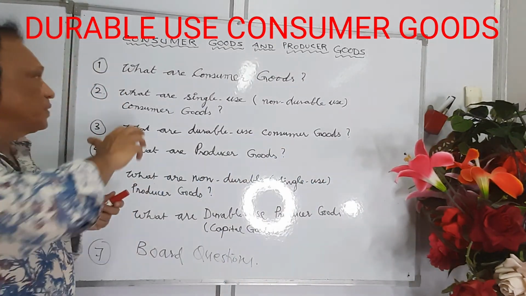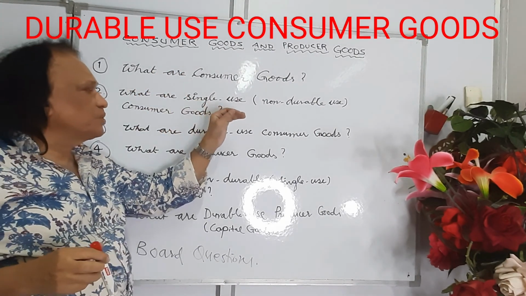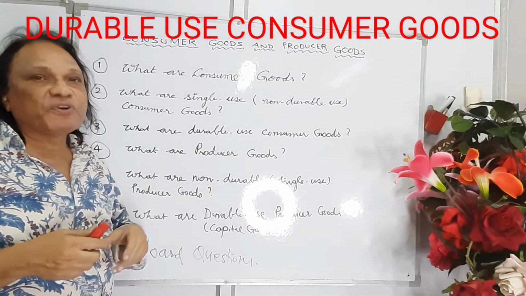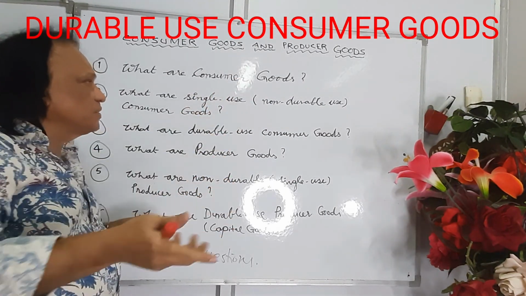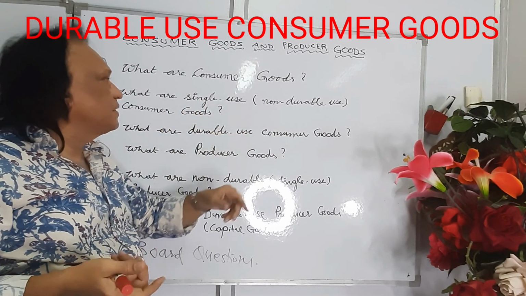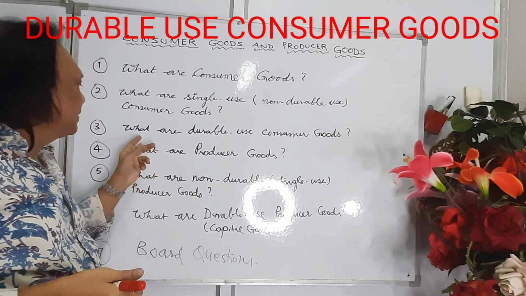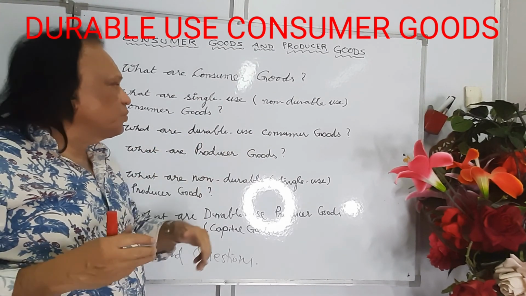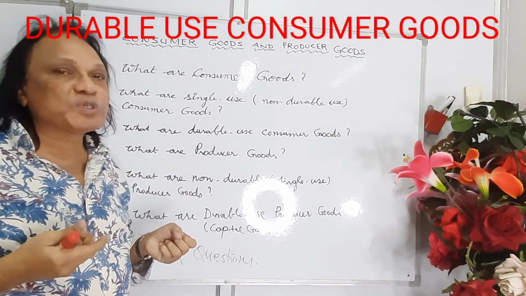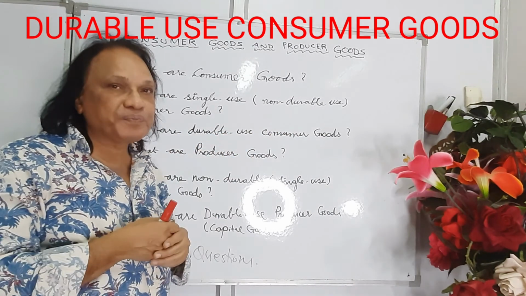So we discussed consumer goods. Consumer goods are meant for consumption purposes. This can be durable use consumer goods or single use consumer goods. Single use means just a single act of consumption. They satisfy one single act, they lose their value. That's it. For example, vegetables, fruits, milk, ice cream. What are durable use consumer goods? You can repeatedly use it again and again for a number of years. Your smart mobile phone is a durable use consumer good.